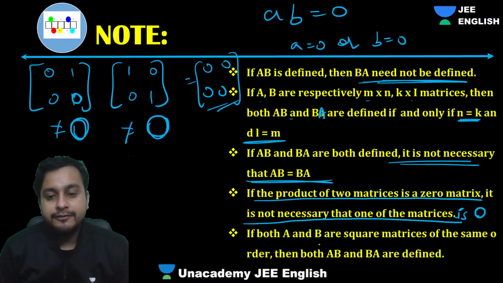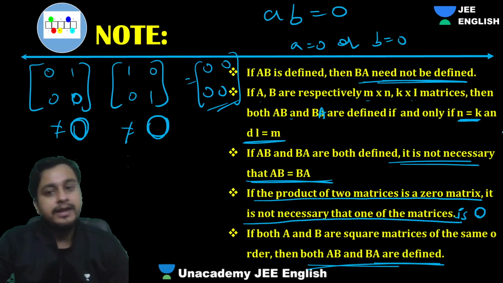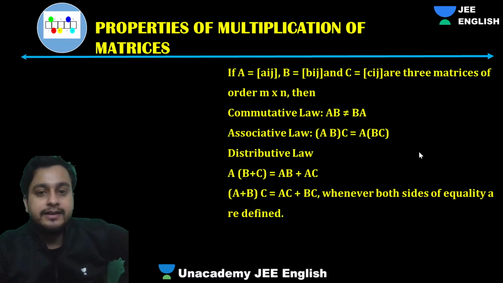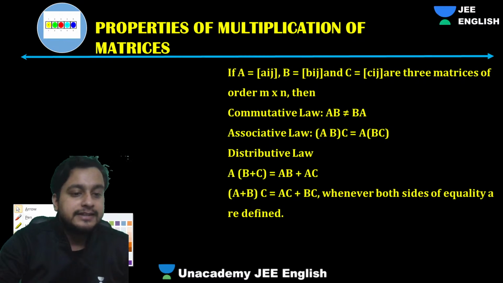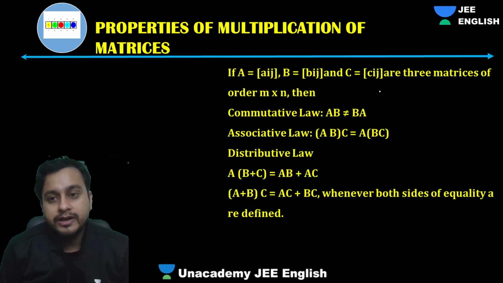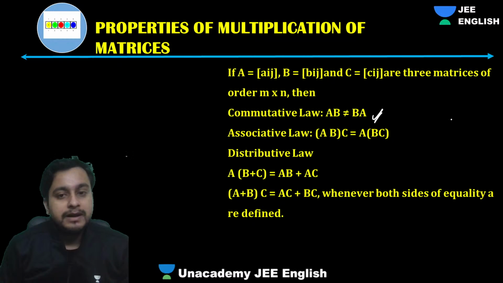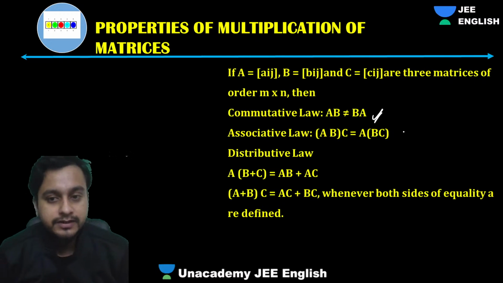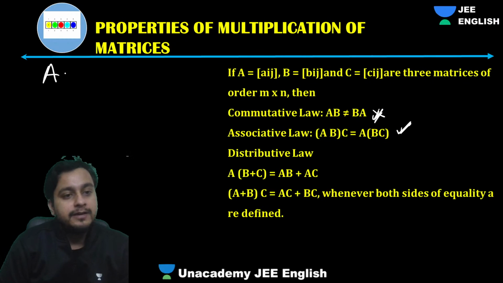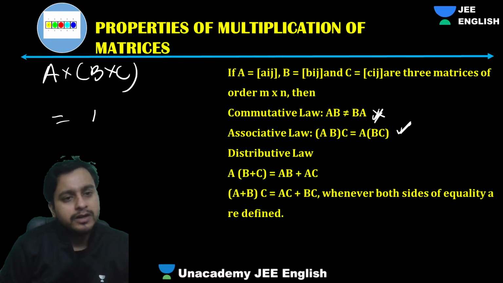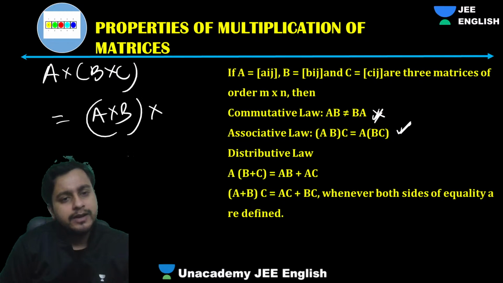Lastly, guys, if A and B are square matrices of same order, then both AB and BA are defined. Obviously, they are of same order, so AB and BA both will be defined. Great. Also, guys, here obviously commutative law will not hold. We will definitely say that. Commutative law will not be holding, right? That is fine. But here you can say associative law works, right? That is working. Commutative law is not working. Associative, like suppose if somebody says A into B into C, right? So you can do it. You can first do A cross B and then you can do it with C.